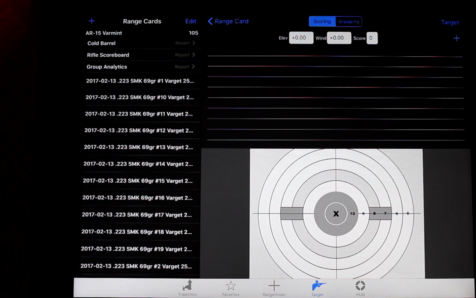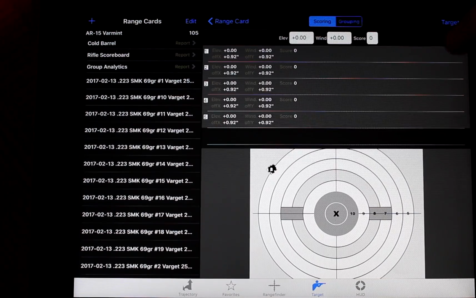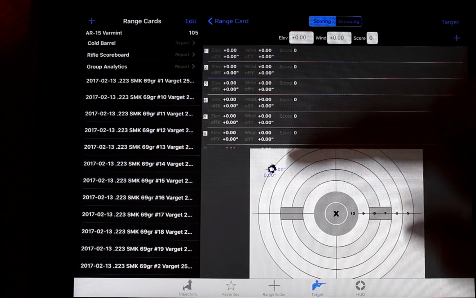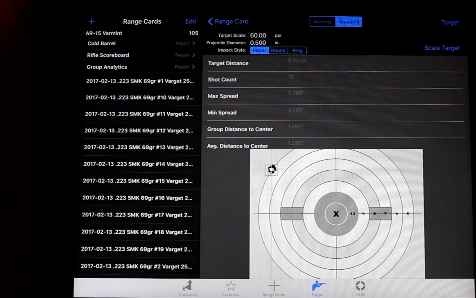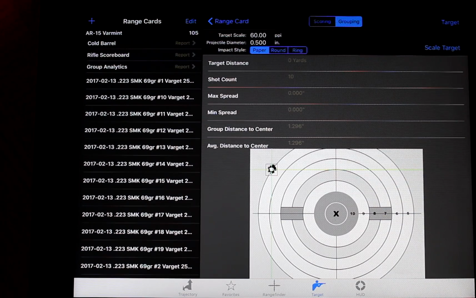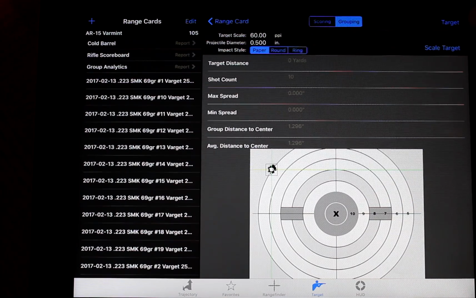Say I shot 10 different shots at a target. So I go 1, 2, 3, 4, 5, 6, 7, 8, 9, 10. You can see they're all right there in the upper left. It's fine, whatever. Go to grouping. This is the pretty cool part. You can actually load a target.